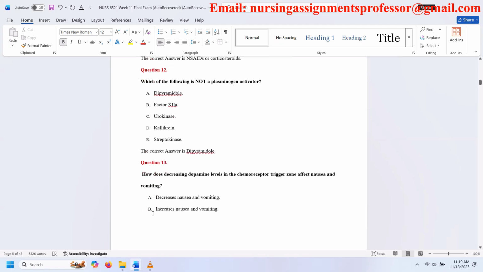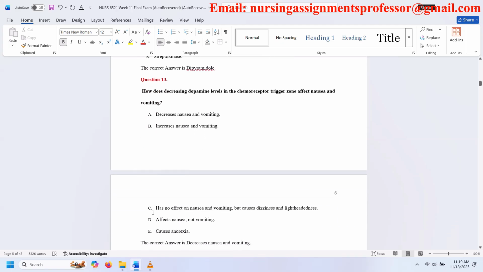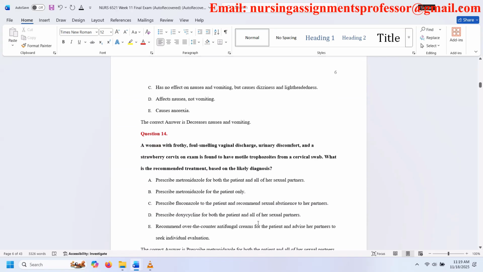Question 13. How does decreasing dopamine levels in the chemoreceptor trigger zone affect nausea and vomiting? A. Decreases nausea and vomiting. B. Increases nausea and vomiting. C. Has no effect on nausea and vomiting, but causes dizziness and lightheadedness. D. Affects nausea, not vomiting. E. Causes anorexia. The correct answer is decreases nausea and vomiting.